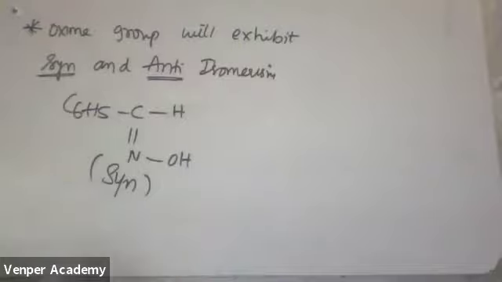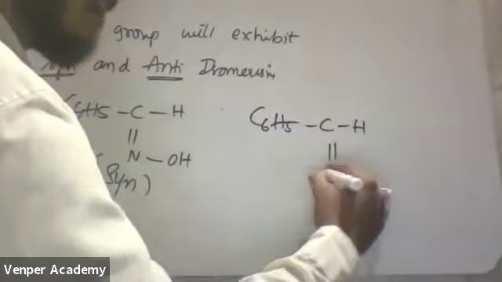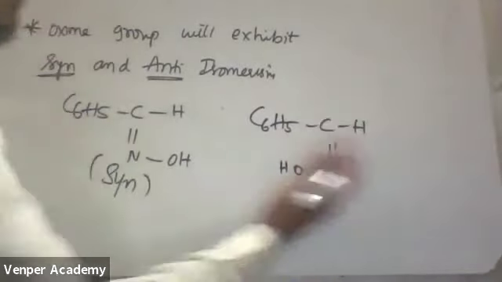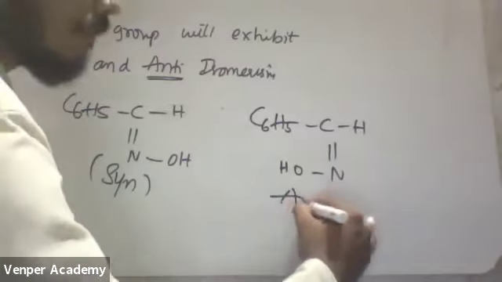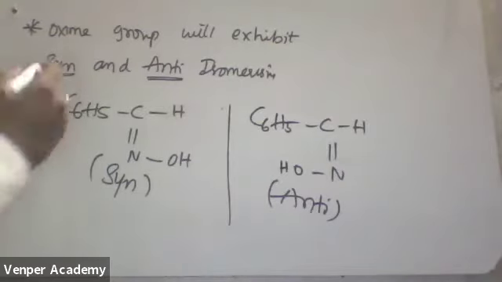Syn isomerism. Same thing if I am taking C6H5 CH double bond NOH. Now see, this H is on that side, this OH is on this side. This is called what? Cis and trans is different, syn and anti is different. Cis is equal to syn, trans is equal to anti. The oxime group will exhibit a special type of isomerism called syn and anti.